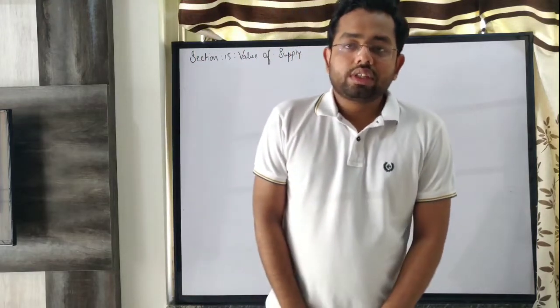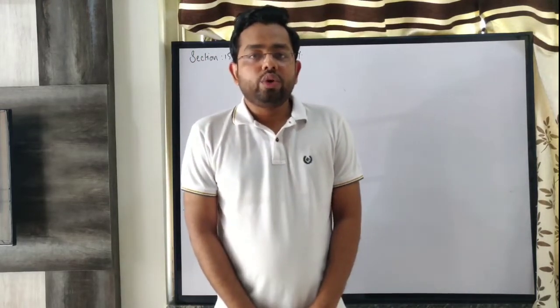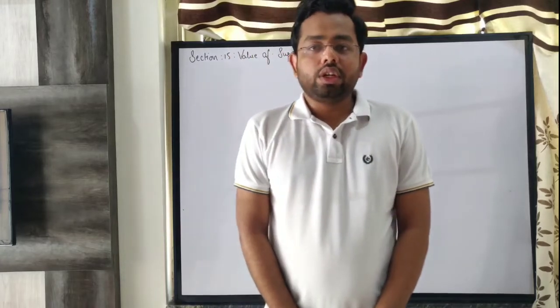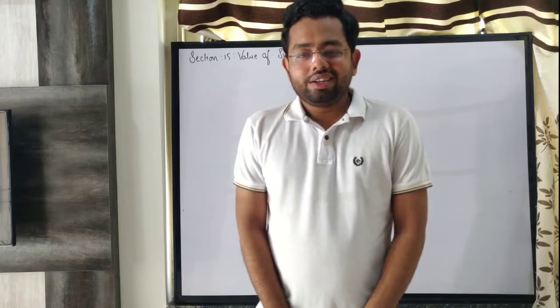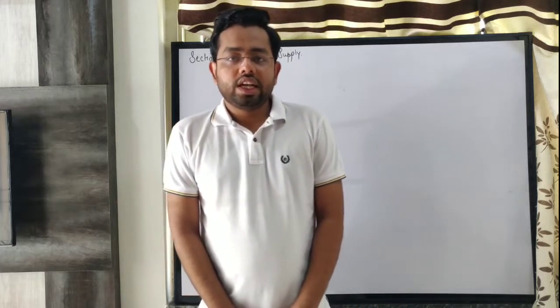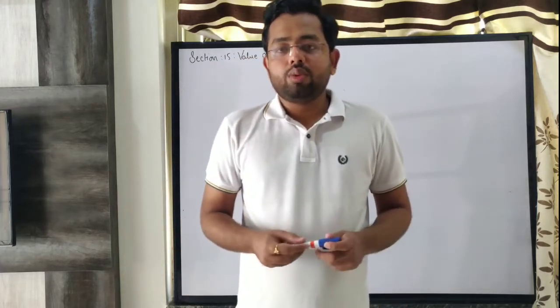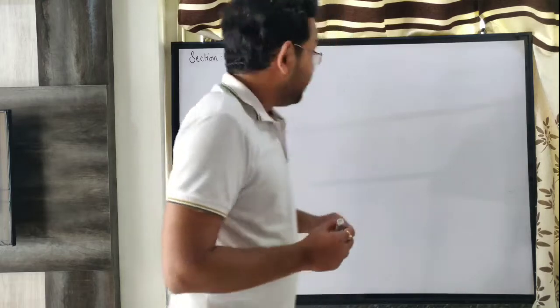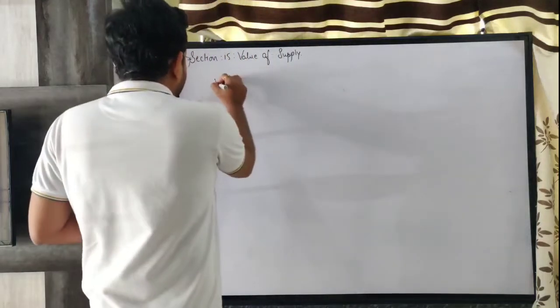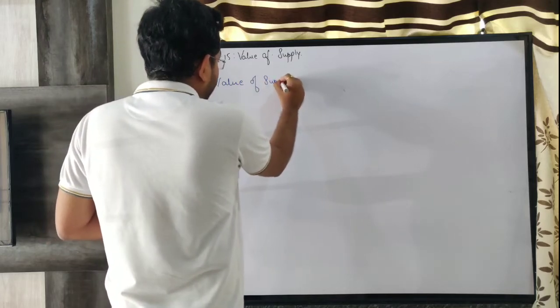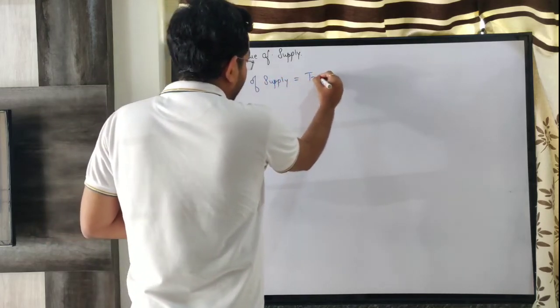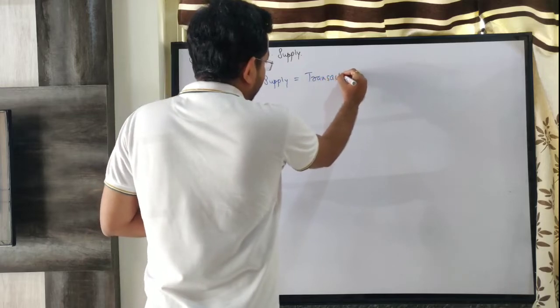In the last class, we were discussing something regarding the value of supply. We had started with section 15, subsection 1. Let us fast revise what we were discussing in the last class. What was section 15, subsection 1 telling? Section 15.1 was saying that the value of supply is nothing but transaction value.